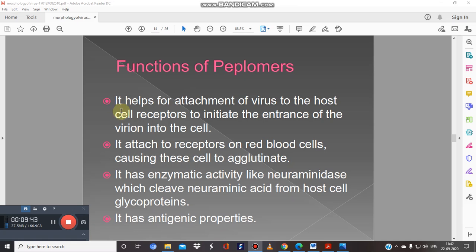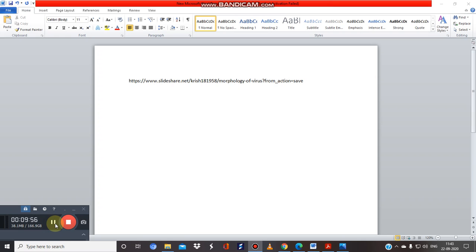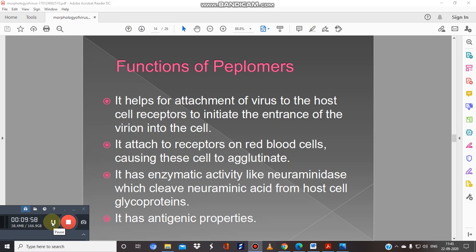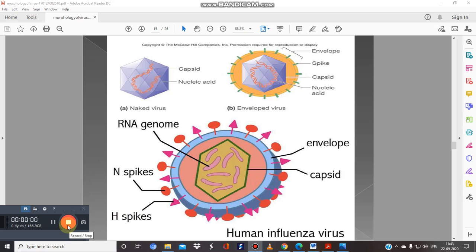So let's talk about the function of the peplomers. It helps in the attachment of the virus to the host. It attaches to receptors on the RBCs, causing them to agglutinate. So this is the reference I am using. See you in the part 2 video.